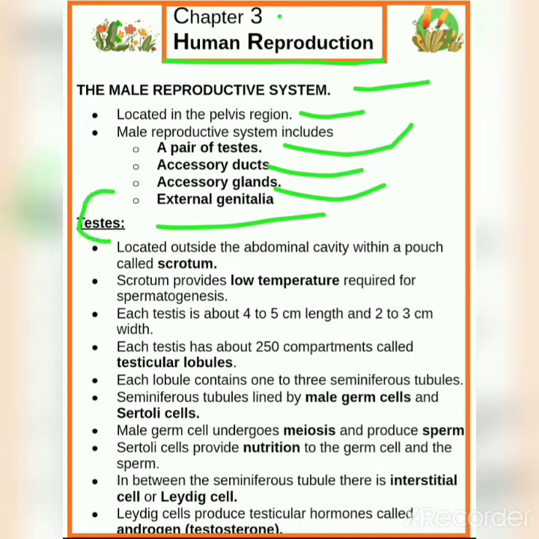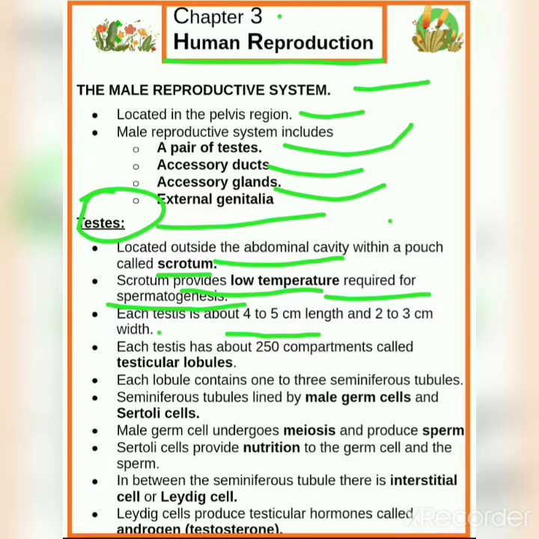The first one is the testis. The testis is located outside the abdominal cavity within a pouch called the scrotum. The scrotum provides the low temperature required for spermatogenesis. Spermatogenesis means formation of sperms. Each testis is about 4 to 5 cm in length and 2 to 3 cm in width.